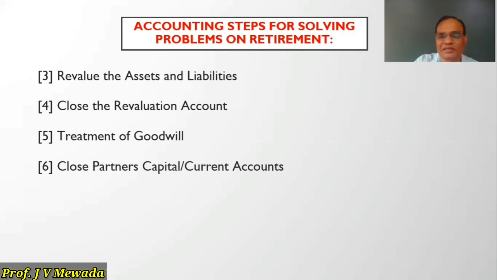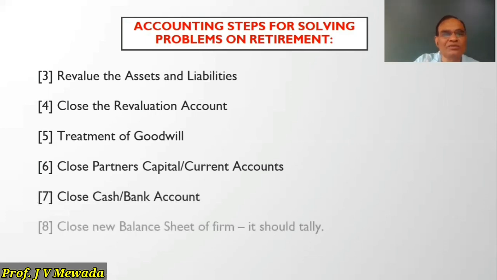So we have to close the partners capital or current account, close cash or bank account, and close the new balance sheet. So cash and bank account, whatever is the balance that will show in the balance sheet, and then when you will close the balance sheet, it should tally. So this is the procedure of solving the sum. Okay.